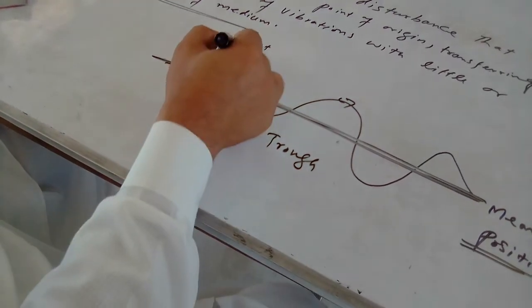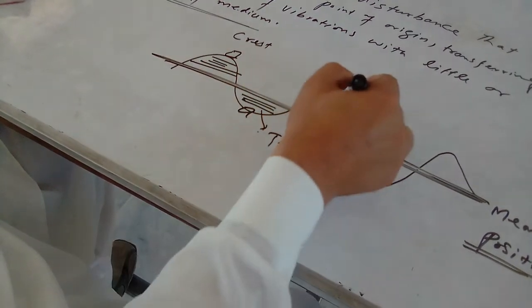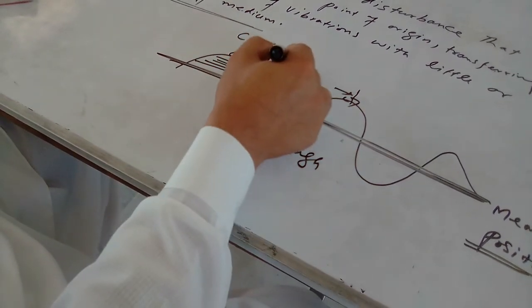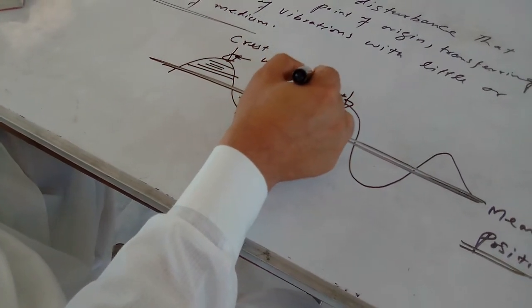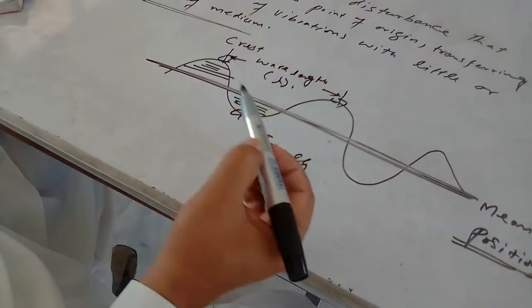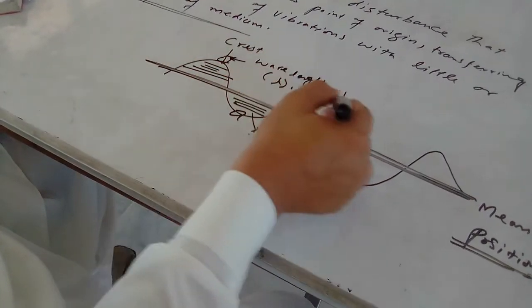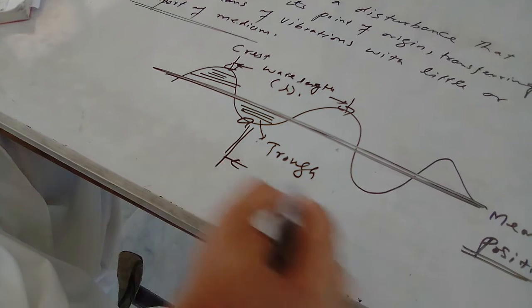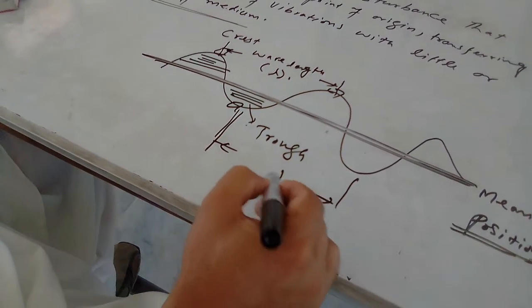And the distance between successive crests or troughs is called wavelength, denoted by the Greek letter lambda. This distance between two successive or consecutive crests or troughs is called wavelength.